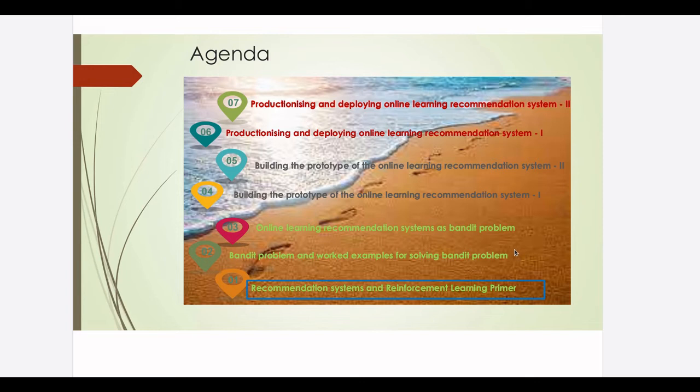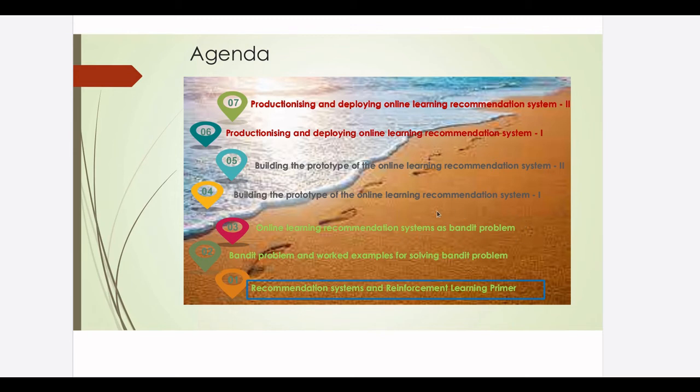And the third post is on setting the context in terms of building the recommendation systems as a bandit problem. So here we do a little bit of exploratory data analysis on the retail data sets and set the states and other aspects of reinforcement learning in the third blog post.